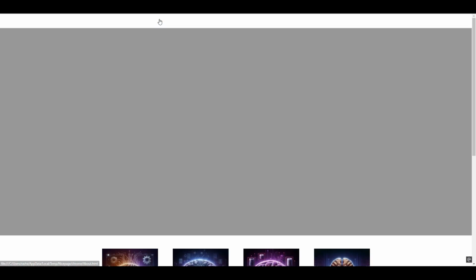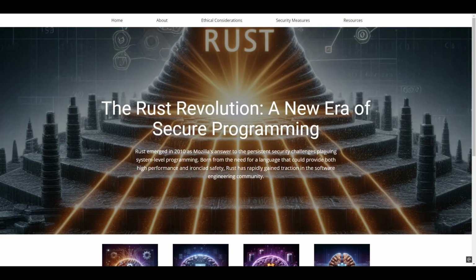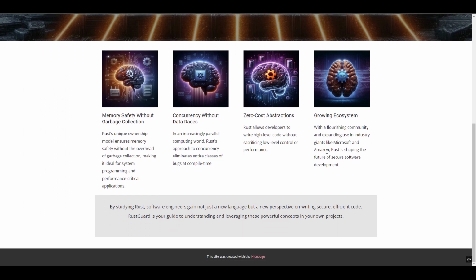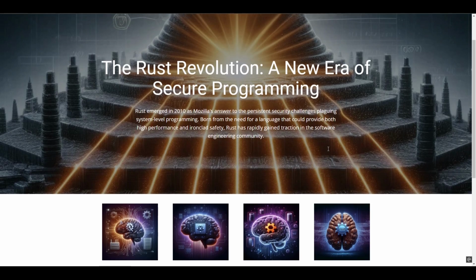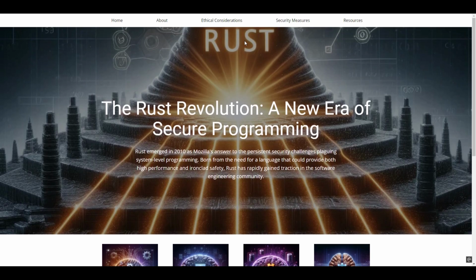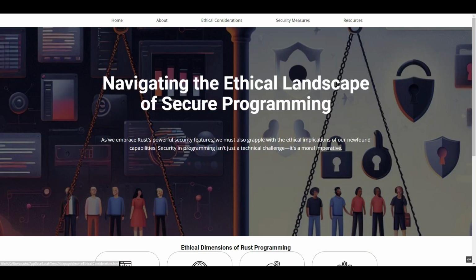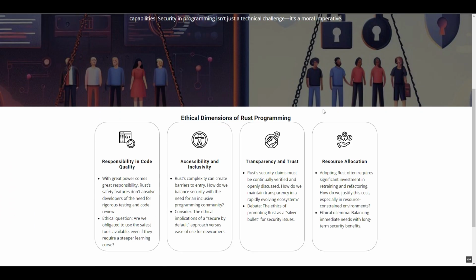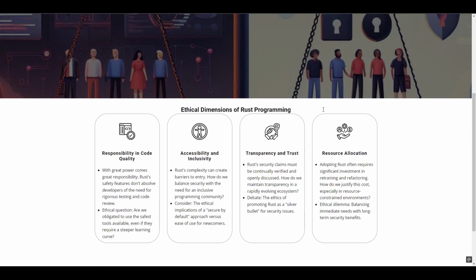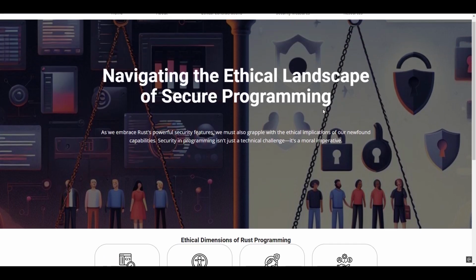And then on the About page, we go into the Rust revolution, a new era of secure programming. Then we talk about memory safety, concurrency, and zero cost abstractions. It's a growing ecosystem. It's a pretty short page. And then we go into the ethical considerations. So we talk about responsibility in code quality, accessibility and inclusivity, transparency and trust, and then resource allocation.